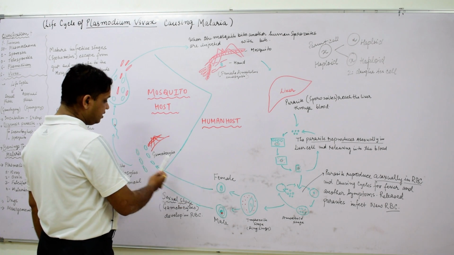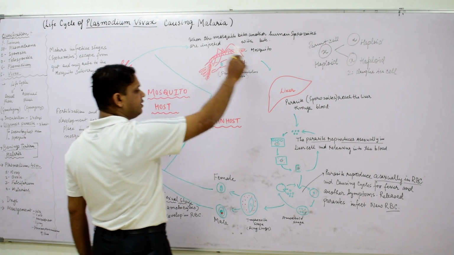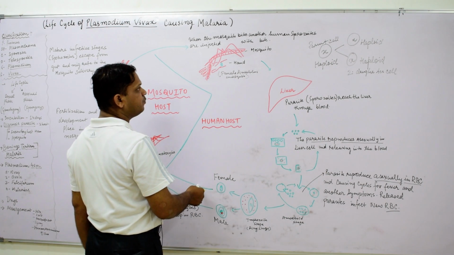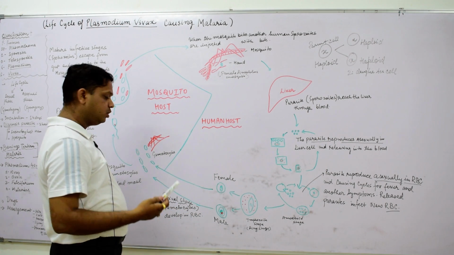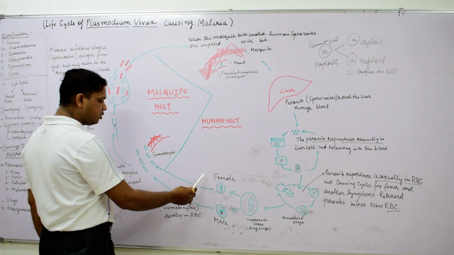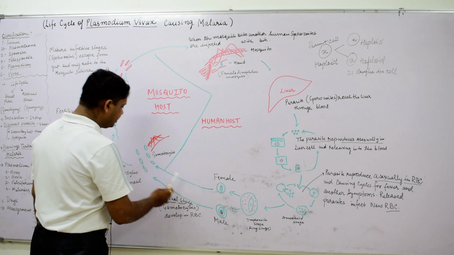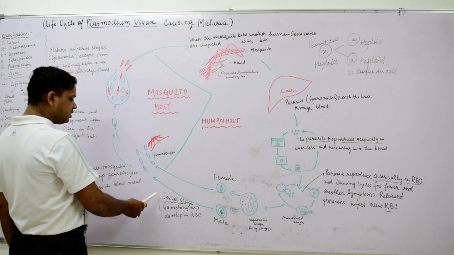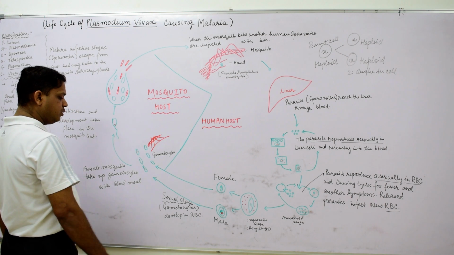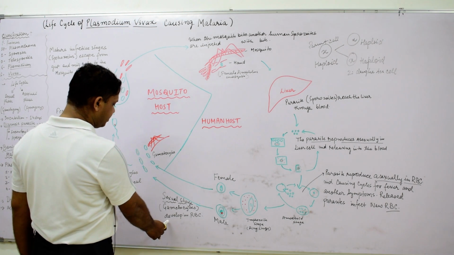Till here we have understood the asexual phase, which is taking place in human beings. Then both male and female gametes enter the sexual stage where the gametocytes develop in RBC.